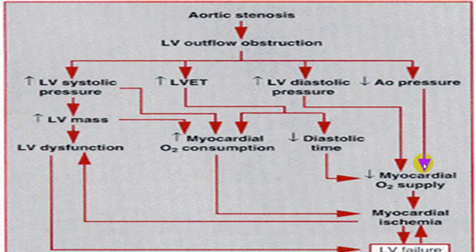Because of decreased cardiac output, decreased oxygen supply to the coronary artery, myocardial ischemia, and that can also end with left ventricular failure. Secondary to left ventricular failure, again cardiac output is further reduced. It will further aggravate myocardial ischemia. And because of LV dysfunction, the chances of LV failure will increase. And myocardial ischemia can end up with LV dysfunction. So all this is a vicious cycle. And that will end up in what we call left ventricular failure, usually more common with the mild and severe variety of aortic stenosis.